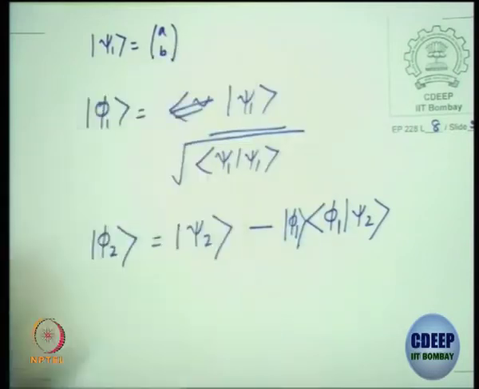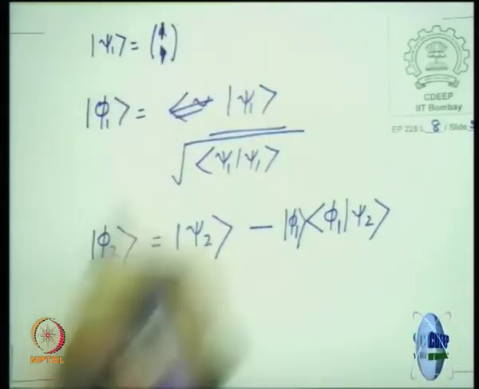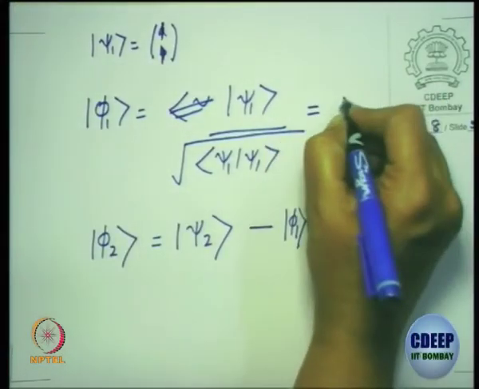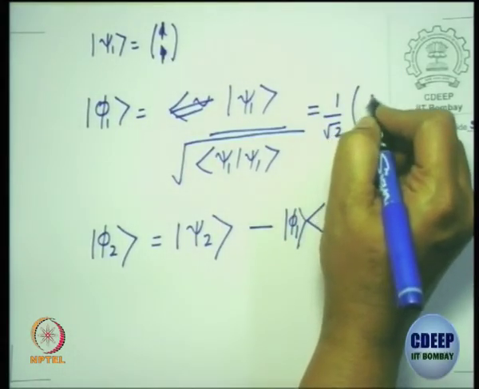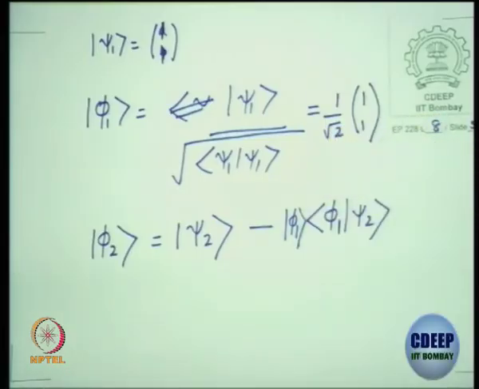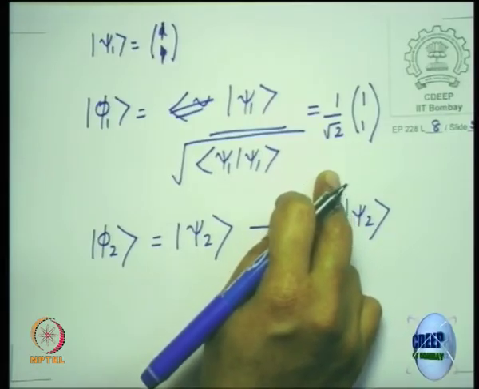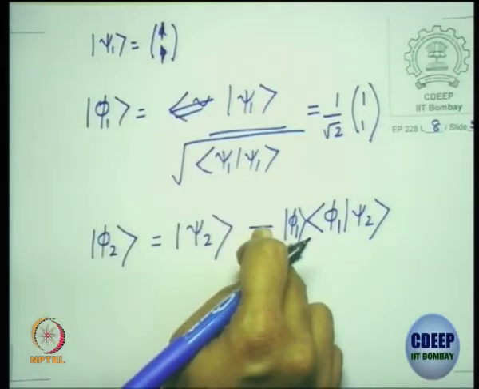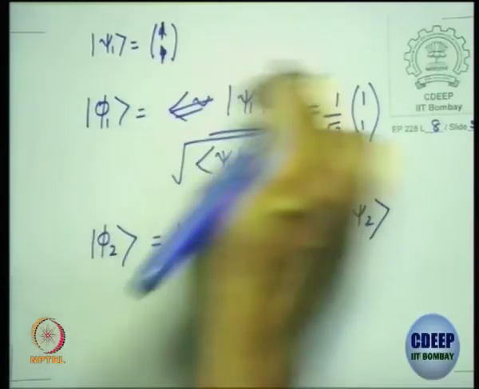A, B, and then you can find out, in fact, let's give A and B some specific value. We can take it to be 1 and 1. So then phi1 will be what? Is that right? There will be a 1 by root 2 because of the norm. Clear? This is a representation and we use this to find this.